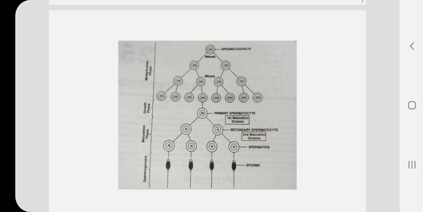So four spermatids are produced from one primary spermatocyte. Now each spermatid will undergo spermiogenesis, that is the metamorphosis or differentiation of the spermatid into sperm.